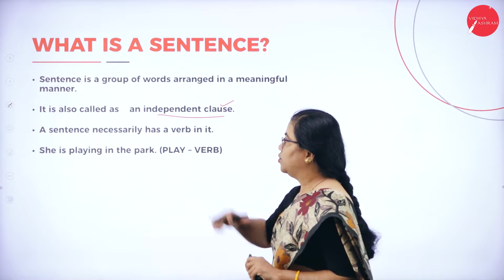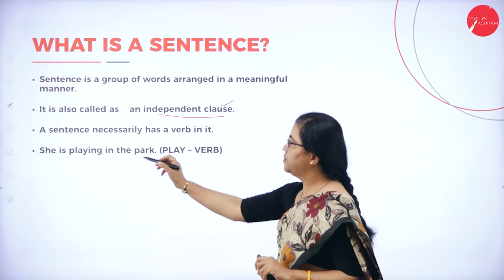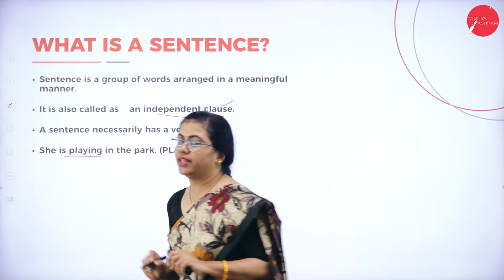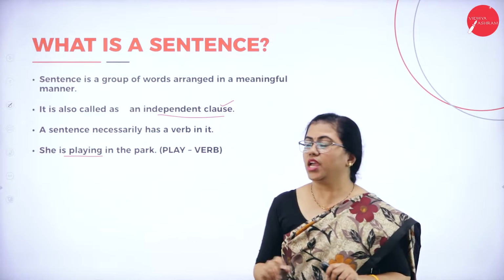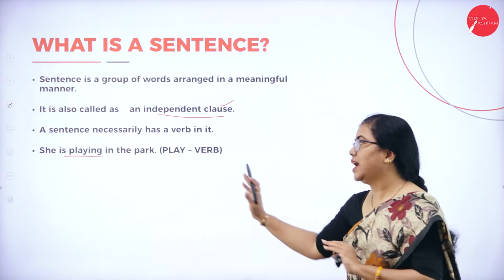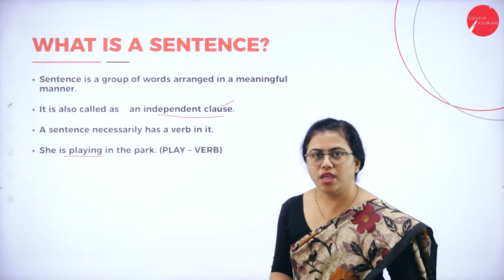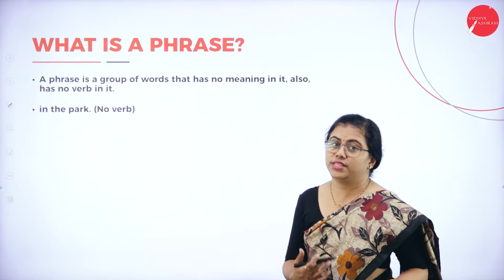Now you can just see the sentence, "She is playing in the park." There is a verb in this sentence, that is play. So I just gave you an example of a sentence wherein a verb exists. Let us move on to understand what is a phrase.